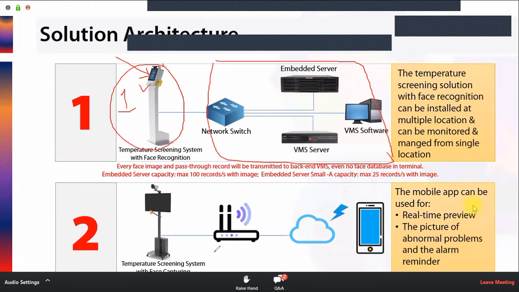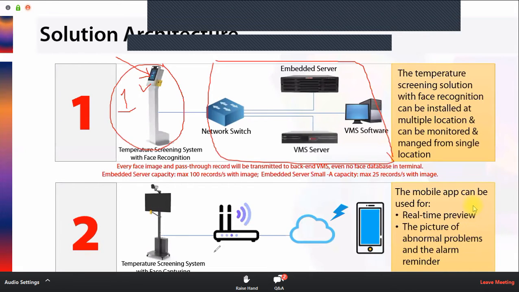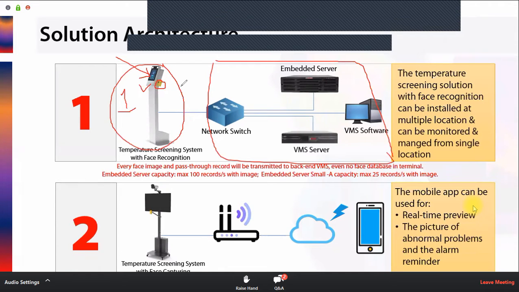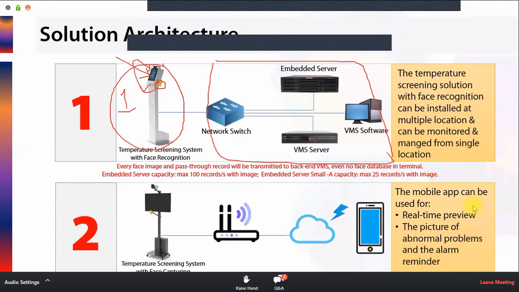Now understand this. You have placed this device at the entry point. The terminal is there, which is capturing the face and recognizing the face, and we have uploaded the database of all the faces on the terminal. And there is a measurement sensor. See, this small one is the measurement sensor. Whenever any person places a wrist in front of this measurement sensor, it will pass the temperature information to the face recognition terminal, this machine.